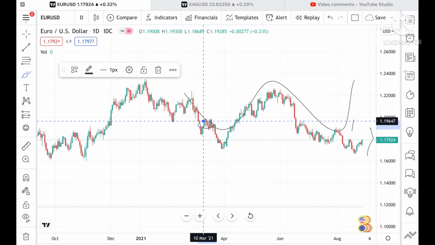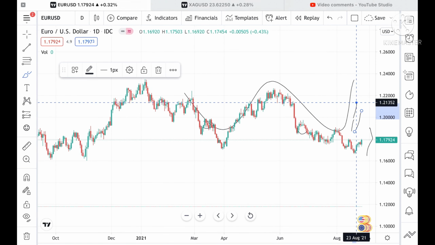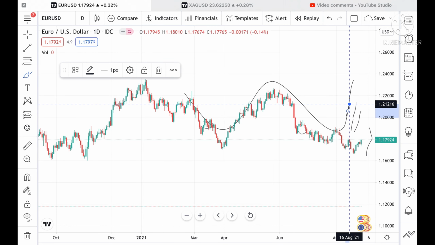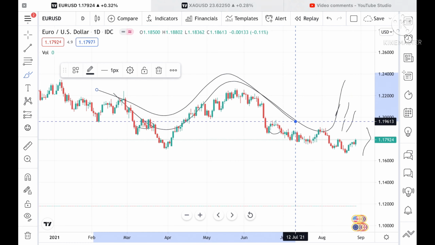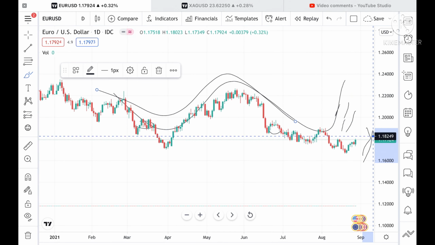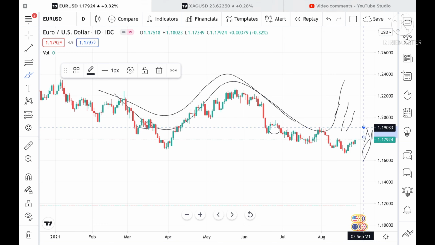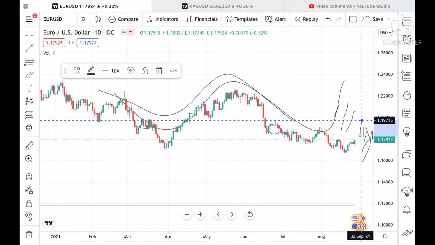Because these levels are already tested twice, chances are high that it can go and touch a level of 1.208 also, 1.20602, and then we can see a level of 1.21216, but it has to stay above this level, because we have seen that the price of Euro USD has made a volatile move. So if it stays above this level and then 1.1080, then we can see more upside of 1.18760, and then we can see a level of 1.19033, or it can touch a level of 1.19715.